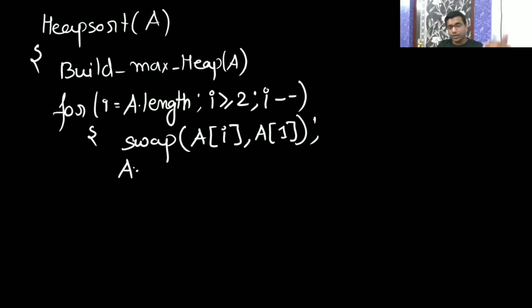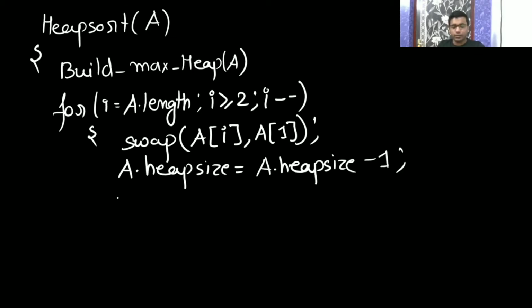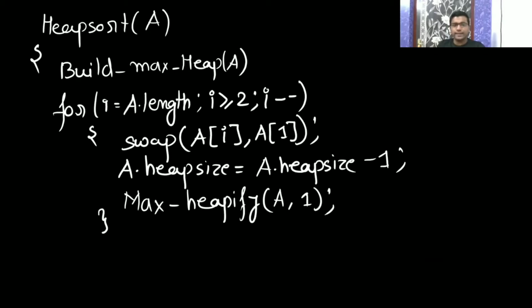I have swapped it. Now decrease the heap size. Heap size is going to decrease by 1. Now what I will do, I will call the max heapify function on the root of array A. So like this, it will continue until it has 2 elements, and it will get sorted.